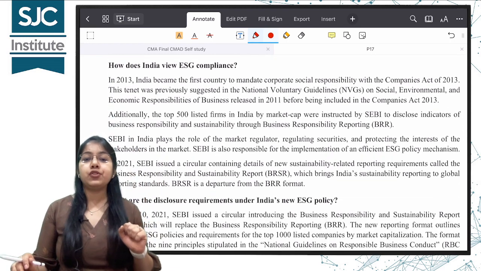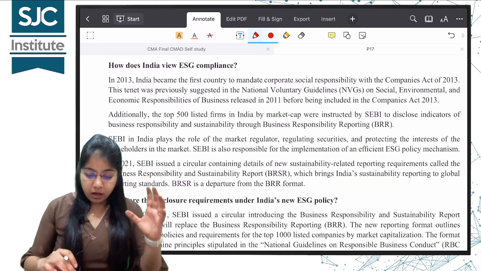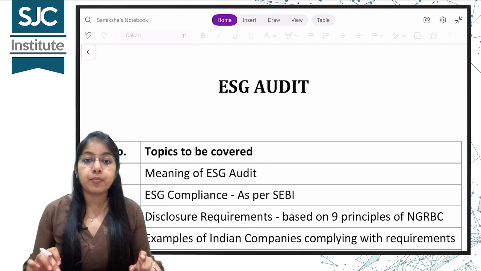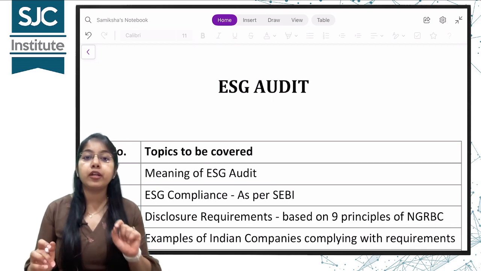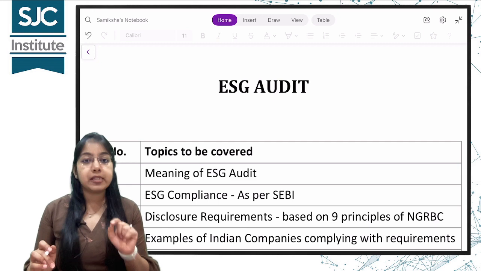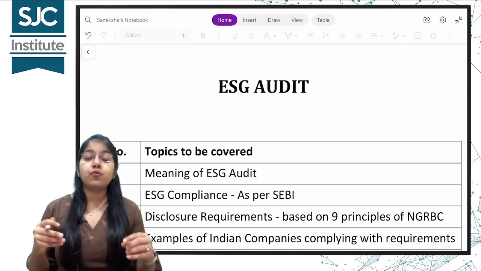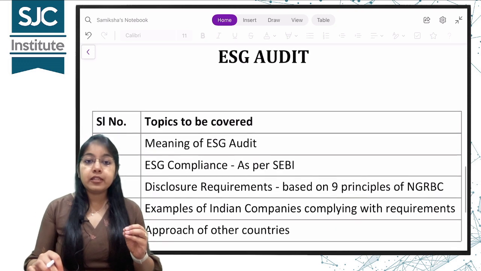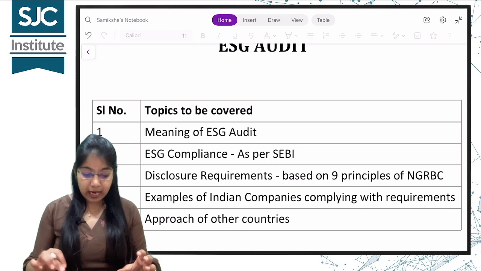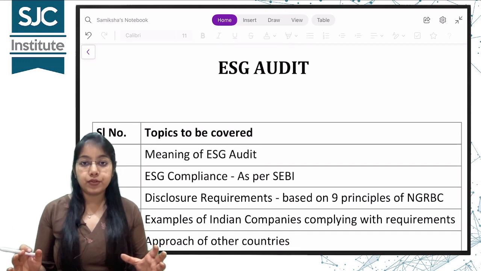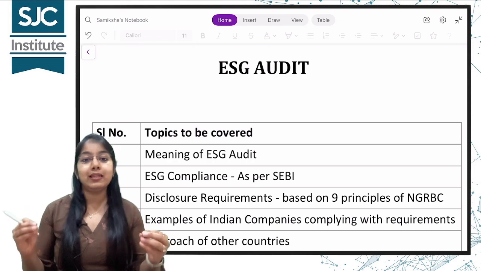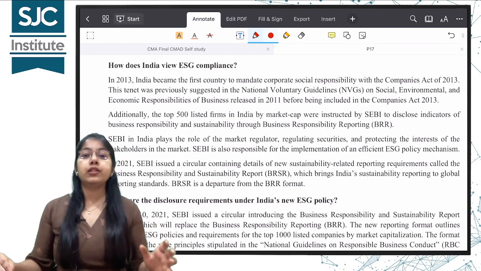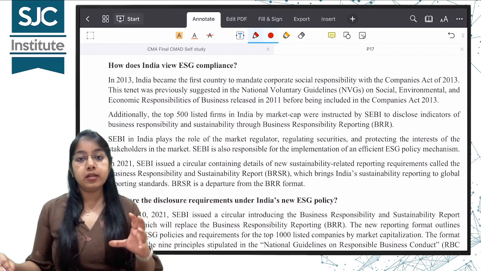How does India view ESG compliance? This topic is very easy. Okay, I have started this, but I will again quickly show you what topics we will be covering in this particular chapter. Meaning of ESG audit we have already completed. ESG compliance as per SEBI we will be doing. Disclosure requirements, what exactly the companies need to disclose in this BRSR. Examples of Indian companies complying with the requirements and approach of the other countries. How are other countries dealing with this ESG? So, let us quickly do how India views ESG compliance, that is the mandate by SEBI.